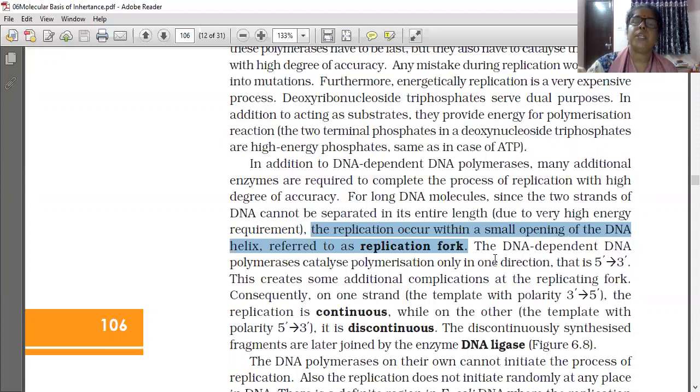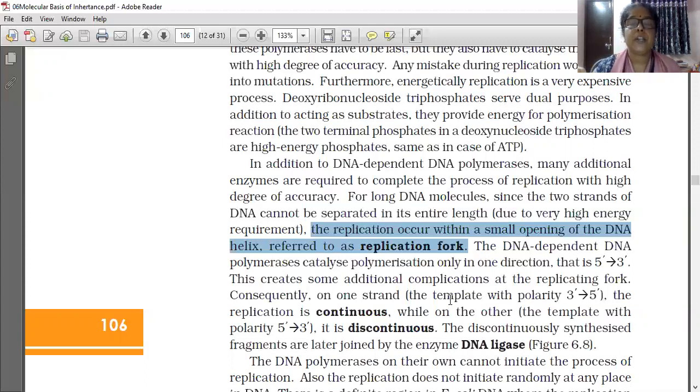The DNA-dependent DNA polymerases catalyze polymerization only in one direction, that is 5' to 3'. This creates some additional complications at the replicating fork. Consequently, if one strand is 5' to 3', the other strand will be 3' to 5', because both strands are anti-parallel to each other.